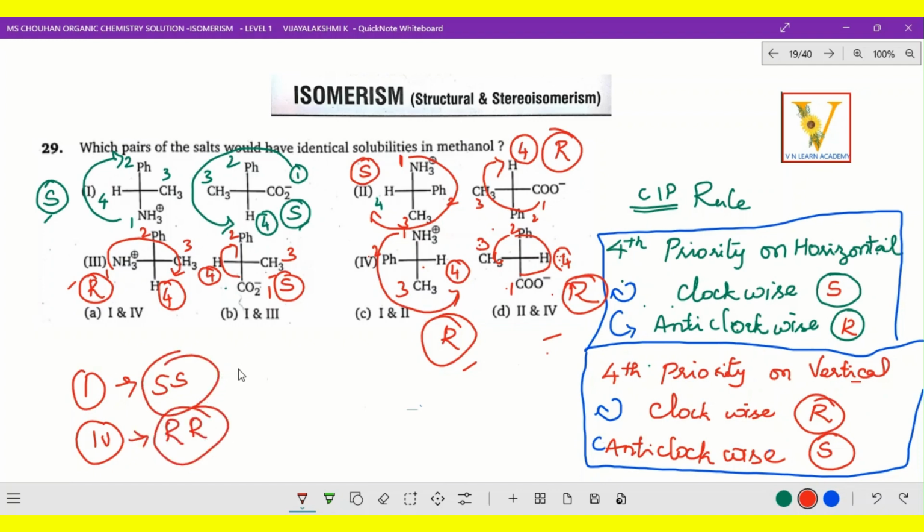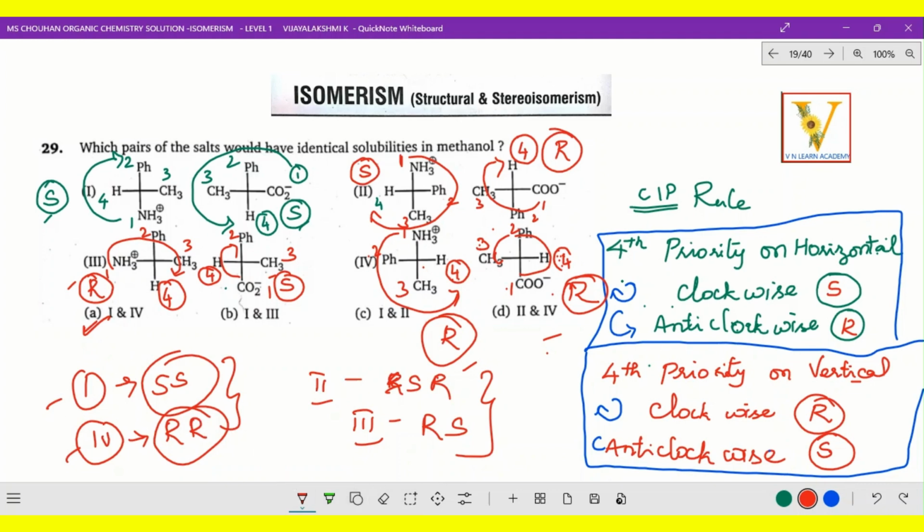So R and S both are actually identical. So the option is 1 and 4. So option A, it's the correct option. But options 2 and 3, these both are having different configuration, that is RS and SR, right? So this is SR, second one it is SR, and this is R and S, right? So these both are enantiomers having different configuration, but these are identical configuration. So identical configuration, which is the correct option, option A, 1 and 4, it's the correct answer for this question.